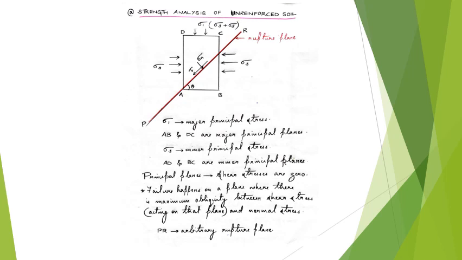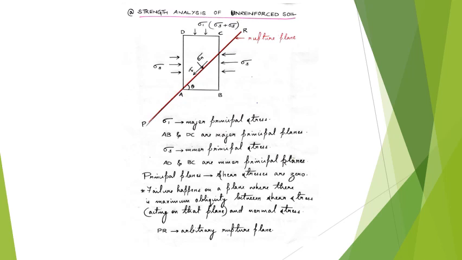Because sigma 3 acts on all sides, the additional normal load that we apply is called the deviator stress. So the total normal stress or load will be sigma 3 plus the deviator stress. That is sigma 1.